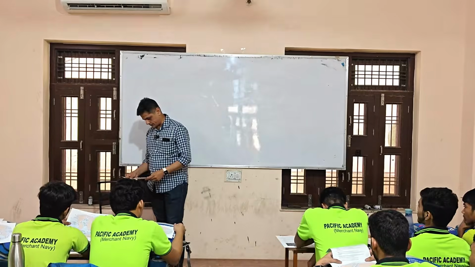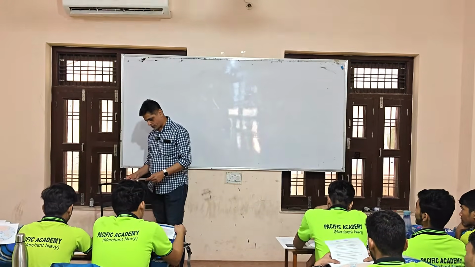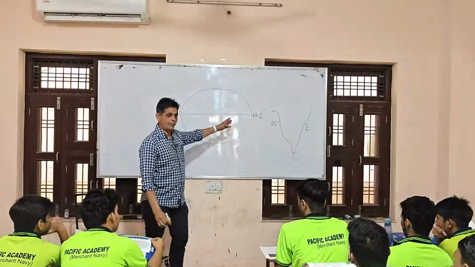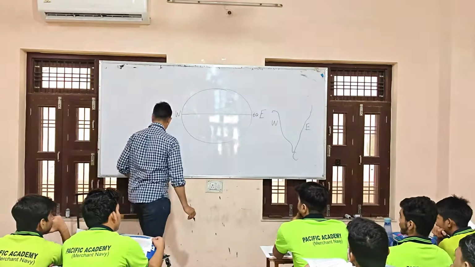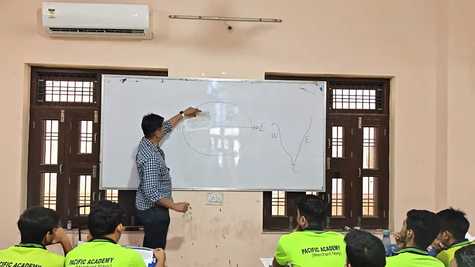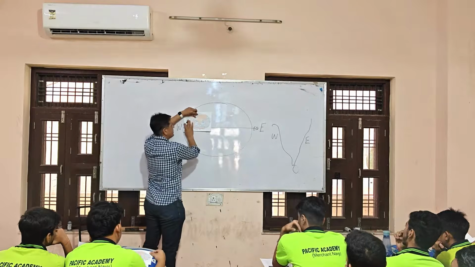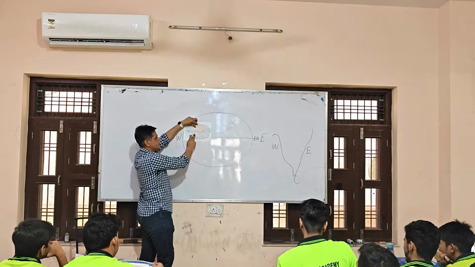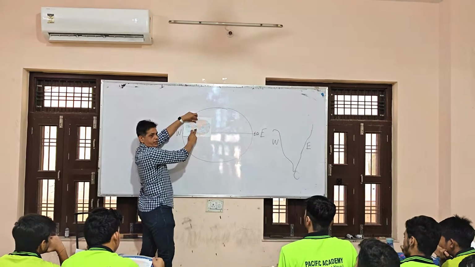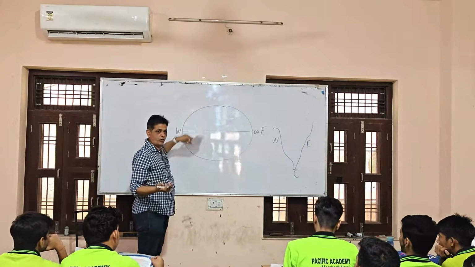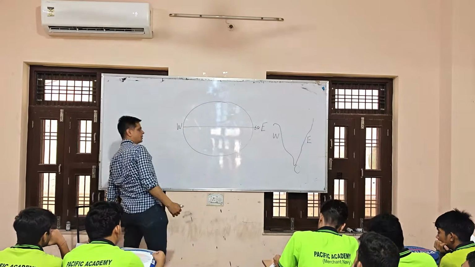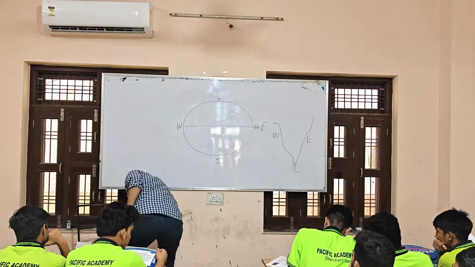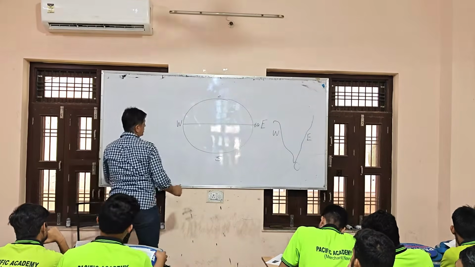Now let's talk. First we will talk about the equatorial current. On the world map, you write W. This is the west coast, this is the east coast. If you go to South America, this is the west coast, this is the east coast. South African region, west coast, east coast. Very simple. On the earth also like that. So northeast, very simple. On the north end, this is south. Very good. So this is the equator.